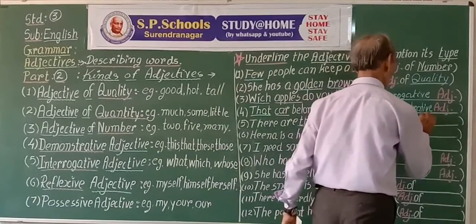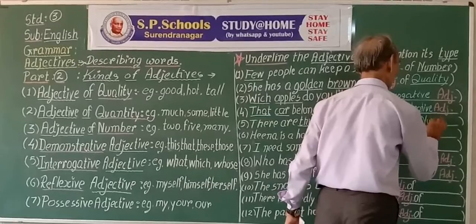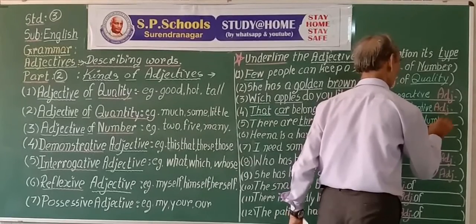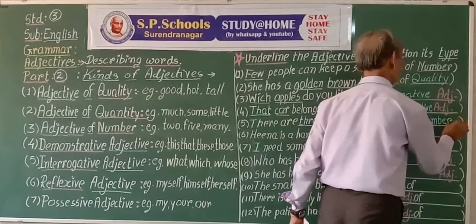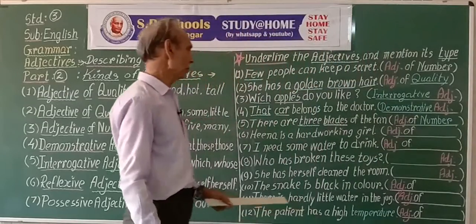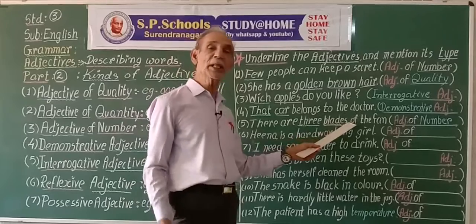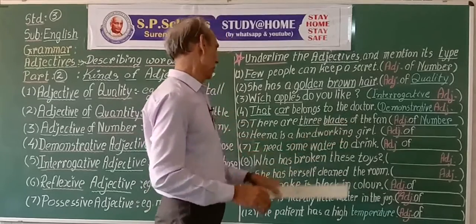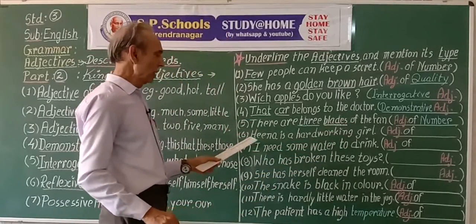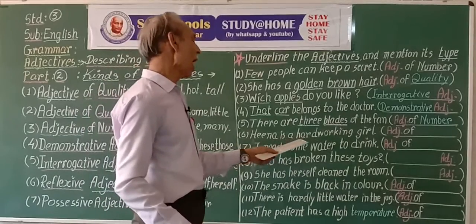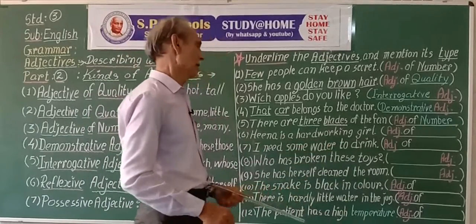Adjective of number. 3 is the answer to the question, how many? 3 blades. Sixth one, Hina is a hard-working girl.